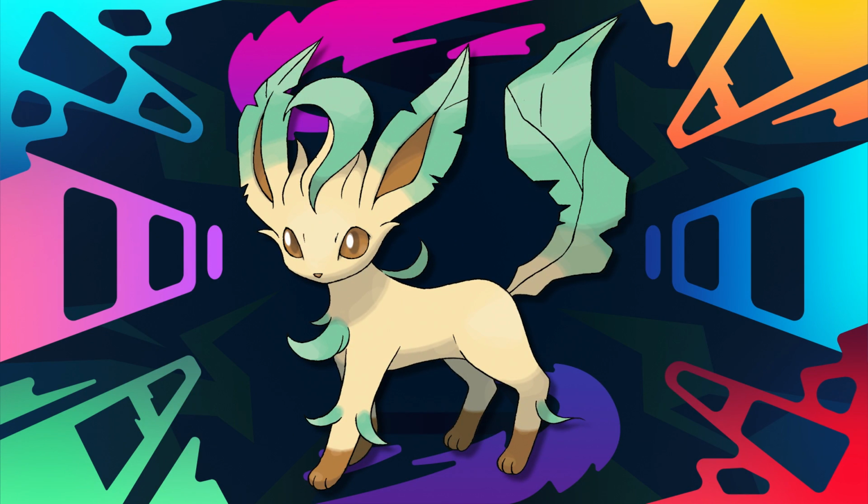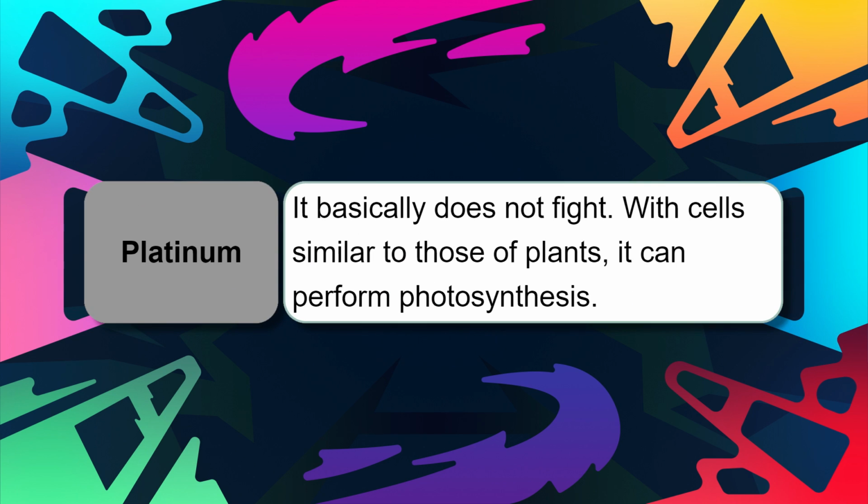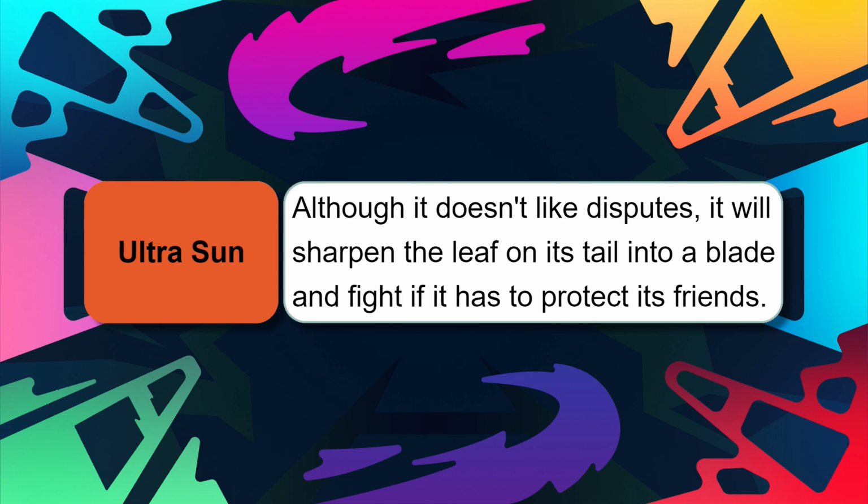Now let's talk about Glaceon's counterpart, Leafeon. Leafeon has got a great design, featuring leaf-like ears and tail that are quite simply very imaginative. According to the Pokedex, Leafeon has got the same type of cellular structure as a plant, and thus is able to undergo photosynthesis, which allows it to create fresh oxygen when it lays out in the sunlight. Leafeon actually doesn't like fighting at all, choosing to avoid doing so if it can. However, when pushed into a brawl, it'll sharpen its leafy tail and prepare for a fight.